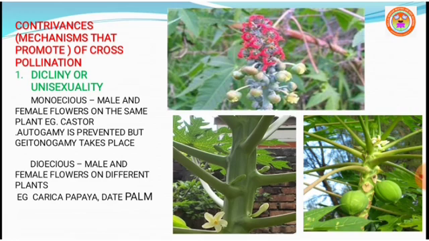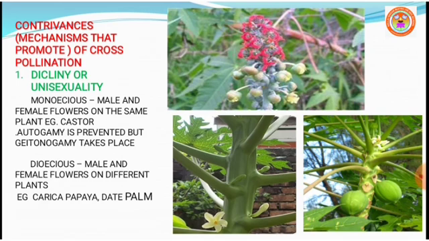First one, dicliny or unisexuality. Dicliny or unisexuality means the plant possesses either monoecious condition or dioecious condition.